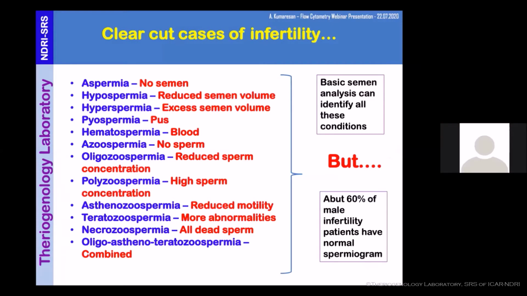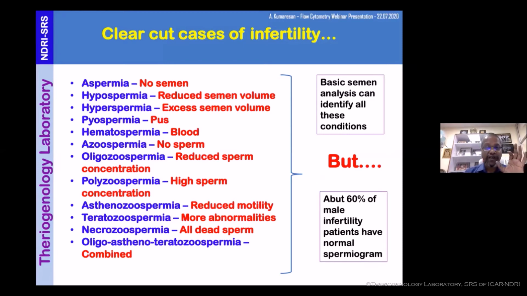These parameters can be helpful when there are clear-cut cases of infertility. What are those clear-cut cases? There are a number of things which I have listed on the left side. Starting from aspermia, hyperspermia, hypospermia, pyospermia, hematospermia, azoospermia, oligozoospermia, polyzoospermia, asthenozoospermia, teratozoospermia, necrozoospermia, oligoasthenoteratospermia. All these are defined cases of infertility, both in human beings as well as in animals. With basic semen analysis, all these can be identified using those particular parameters.